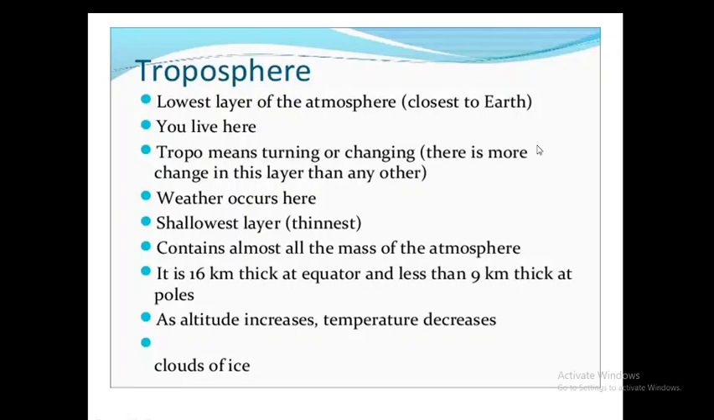Shallowest layer, that means thinnest layer. It contains almost all the mass of the atmosphere. It is 60 km thick at equator and less than 9 km thick at poles. As altitude increases, temperature decreases. Clouds of ice.